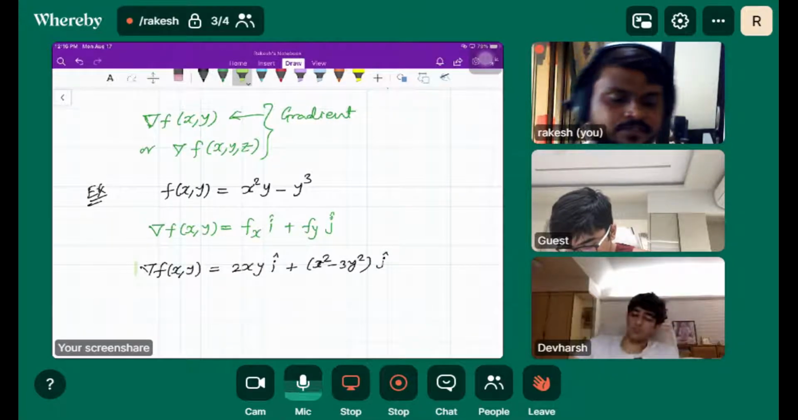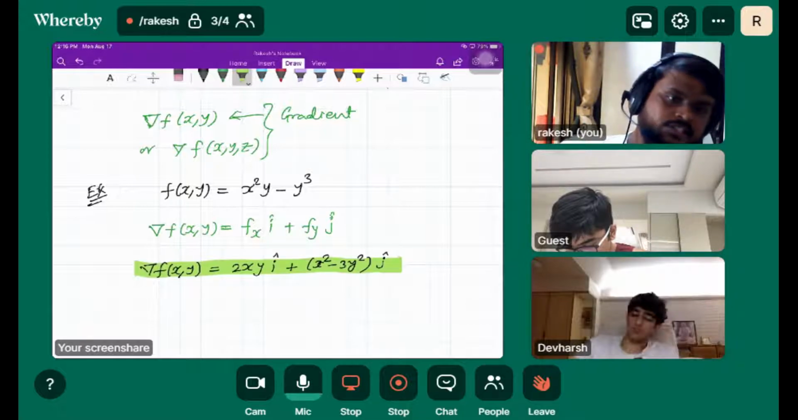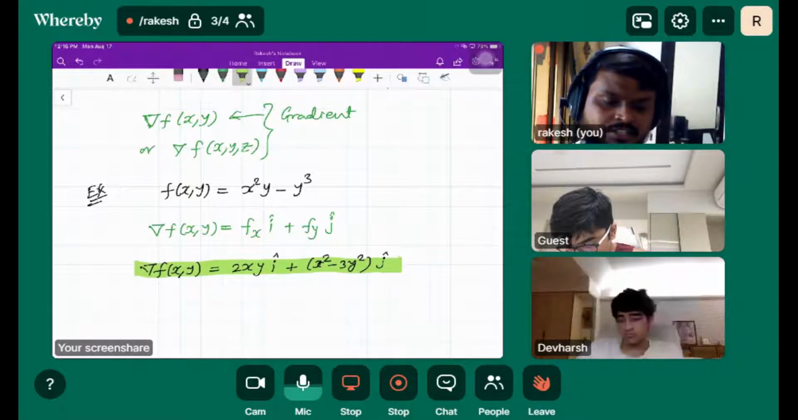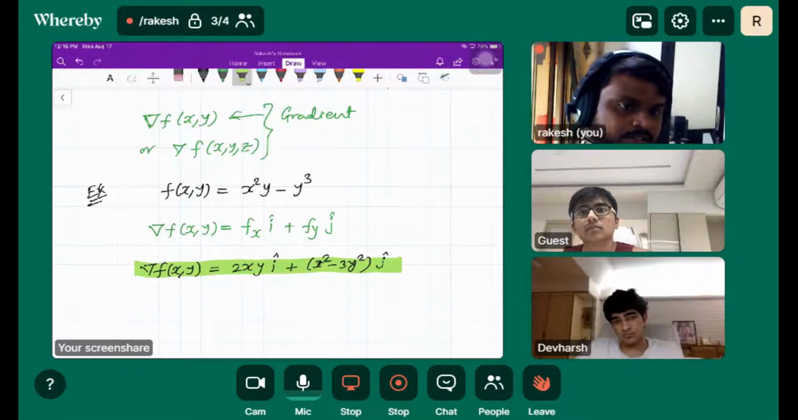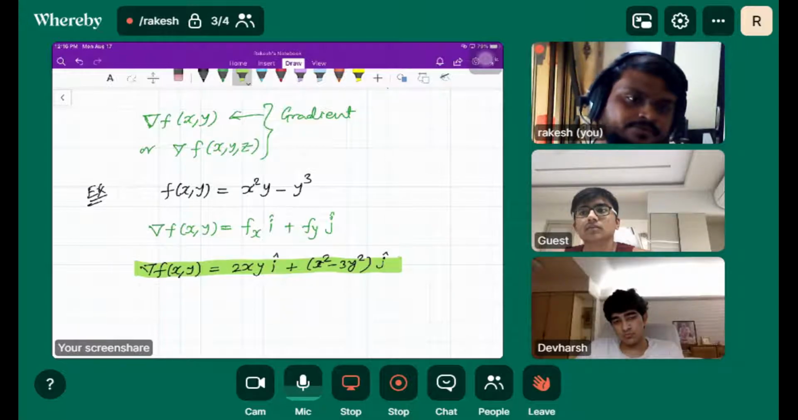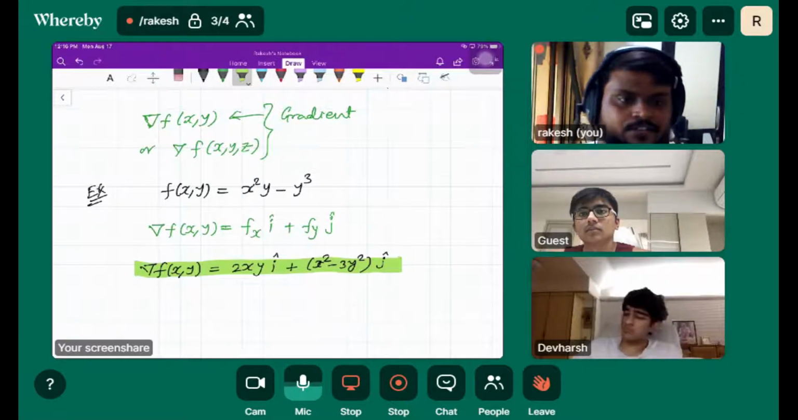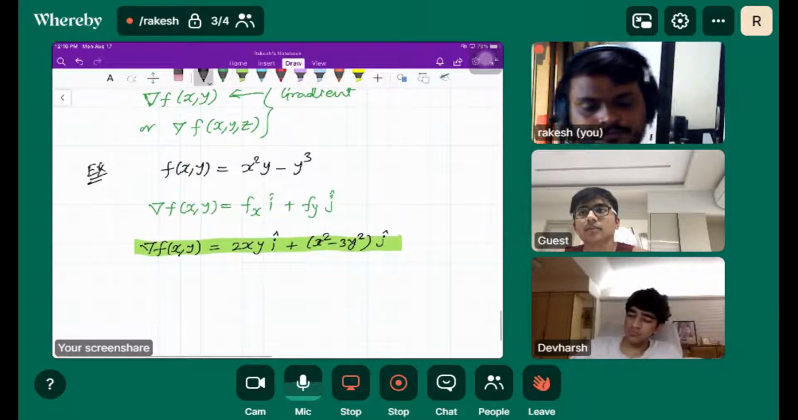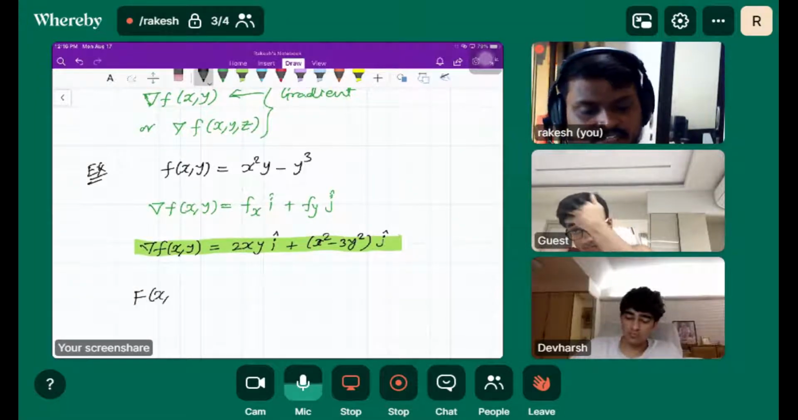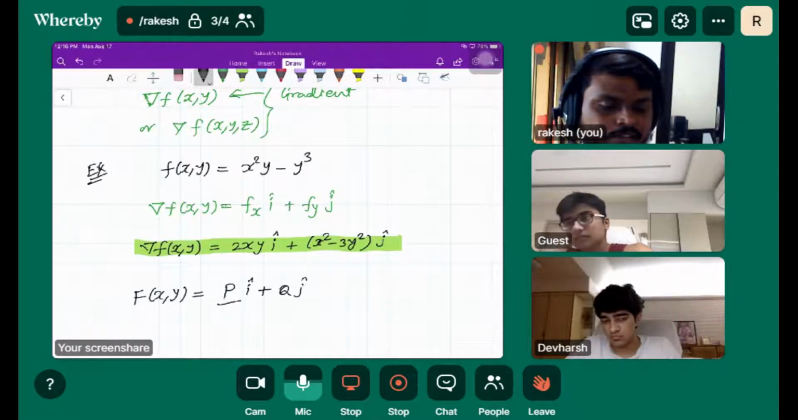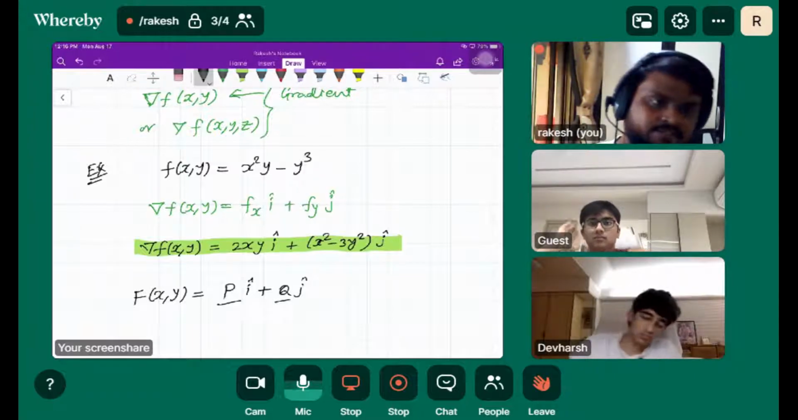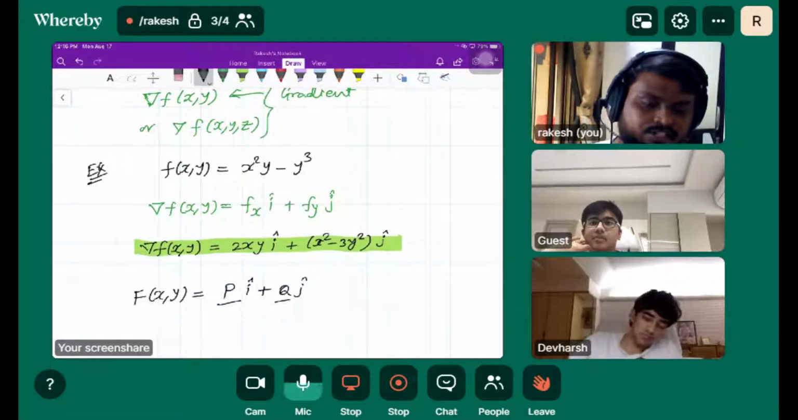What we observe here, is there any connection between the previous topic and this? We were doing vector field. Is it like a vector field? See, vector field was also f(x, y) = P i cap + Q j cap, where P and Q are functions in x and y. Is there any connection here?